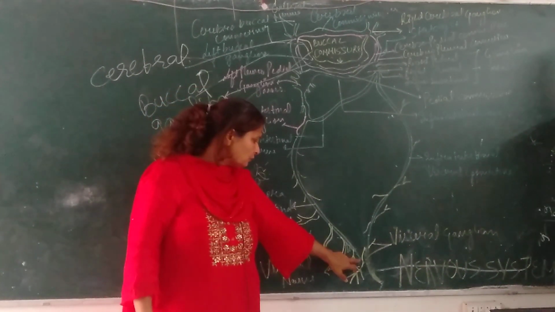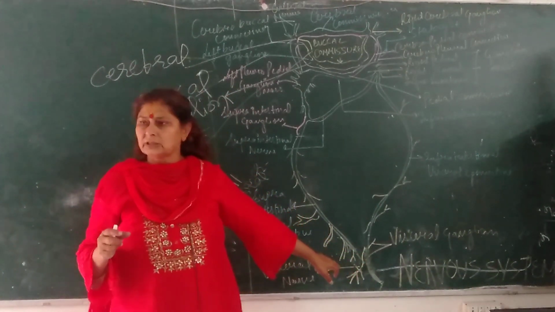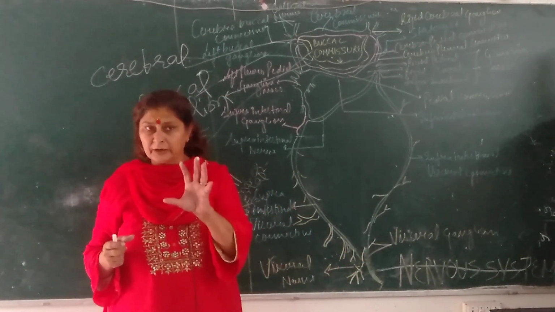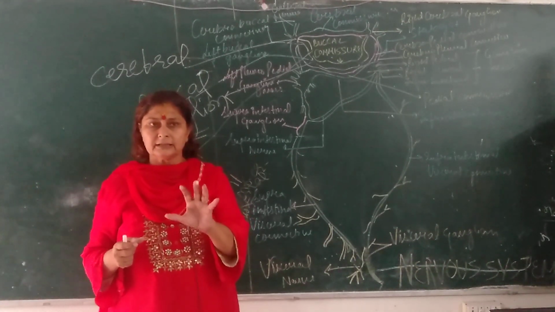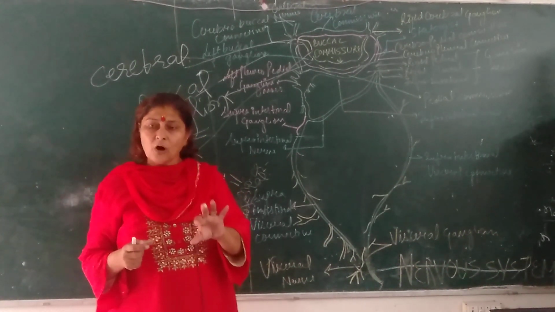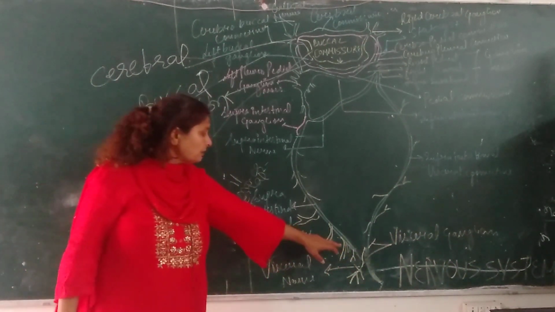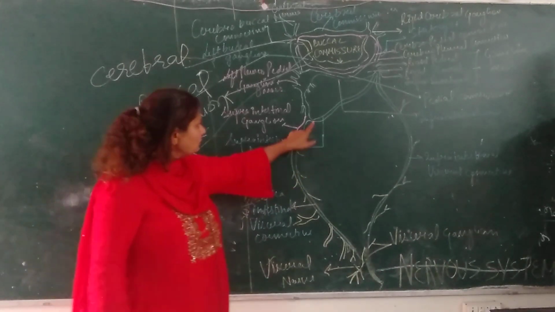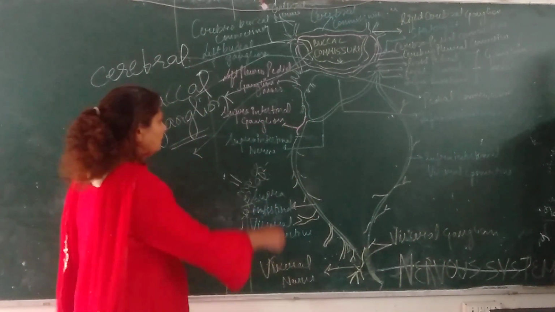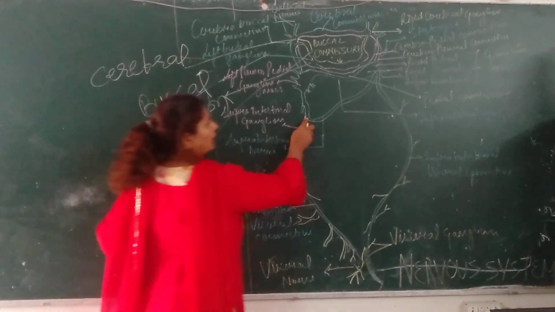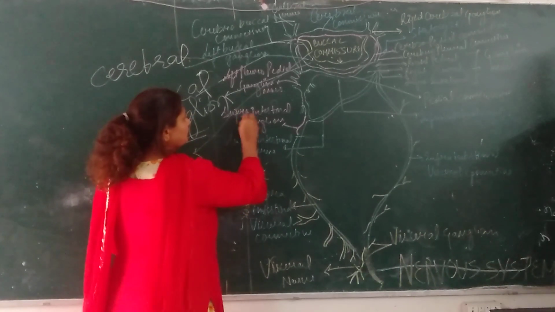There are two visceral ganglions. Visceral ganglions are present in the soft part of the body, which contains a number of visceral organs.